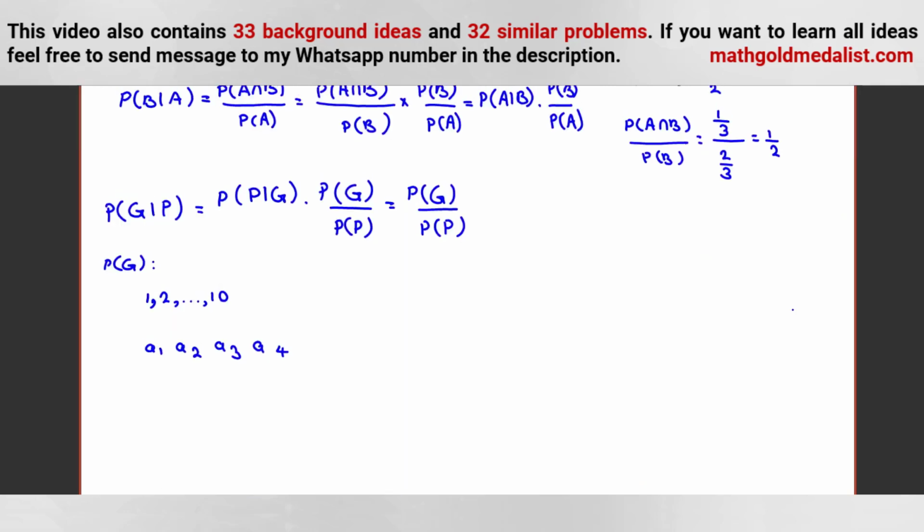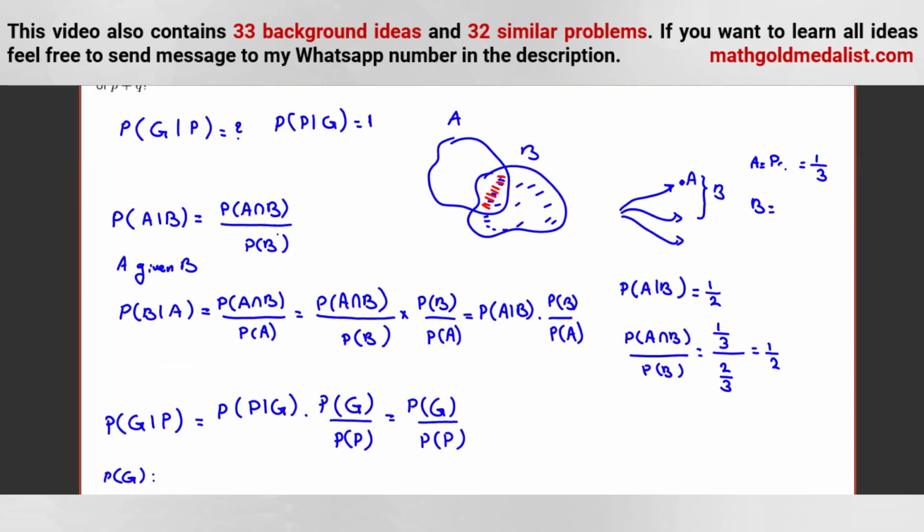Let me also write the name of this theorem. This part, which is equal to this, we can call Bayes' theorem. And I will give you some homework related to Bayes' theorem after solving this problem.